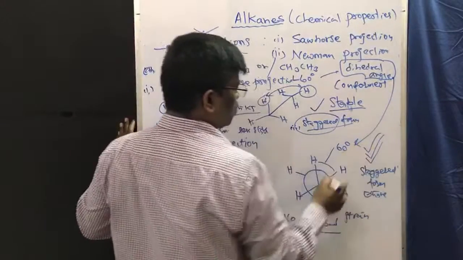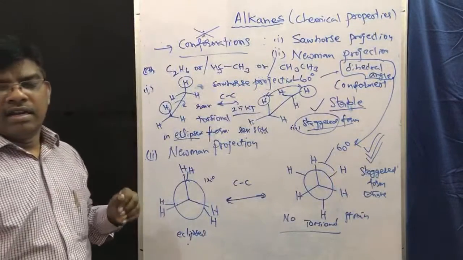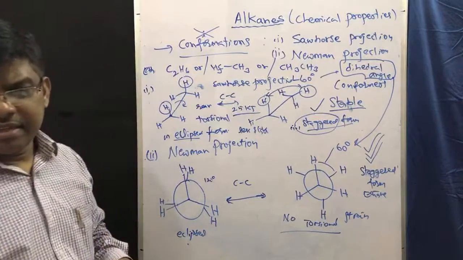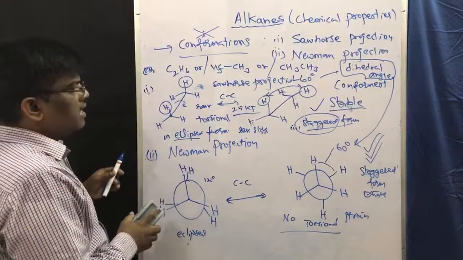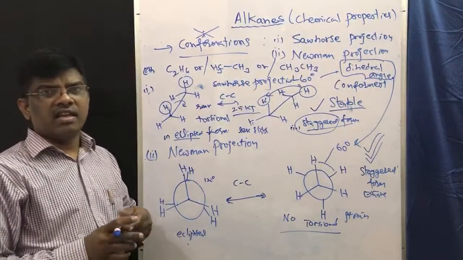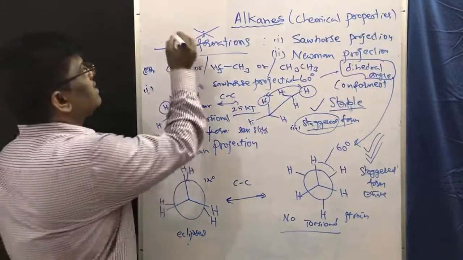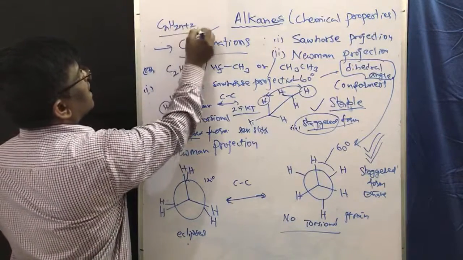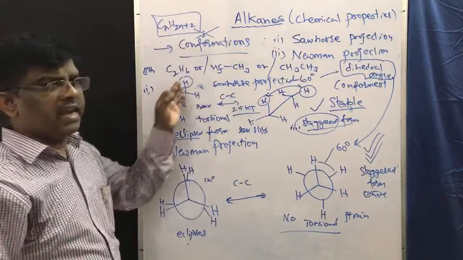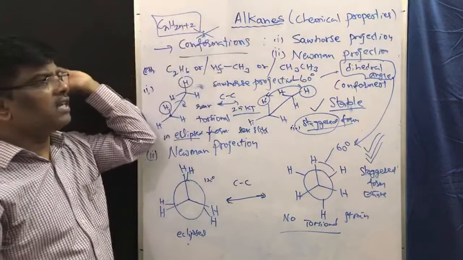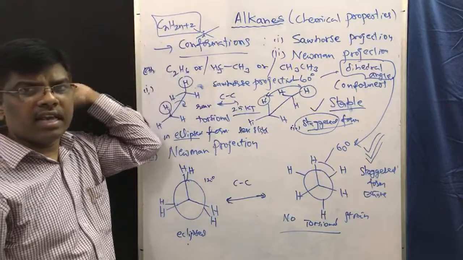Dear children, we have completed alkanes. Yes. So in alkanes, what did we learn? It is very simple. What are alkanes? Introduction. What is the general formula of alkanes? CnH2n plus 2. Yes. This is the general formula of alkanes. We have learned how to synthesize alkanes. Yes. What are the physical properties? What are the chemical properties?